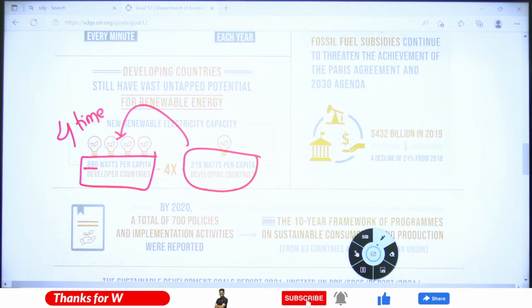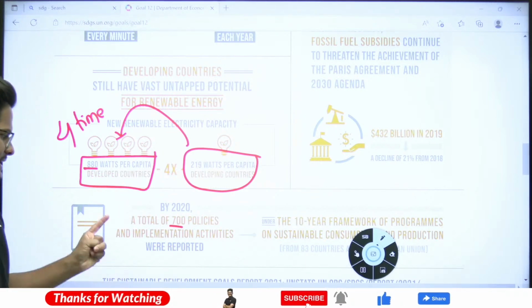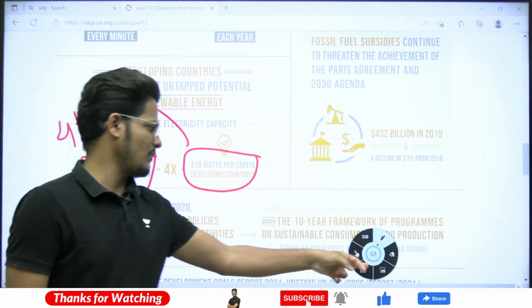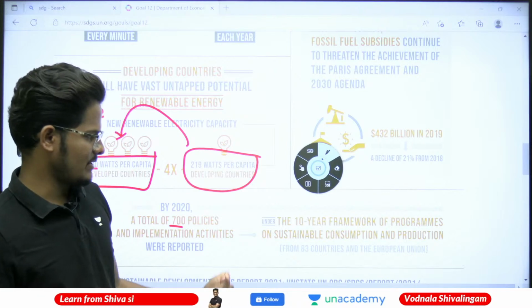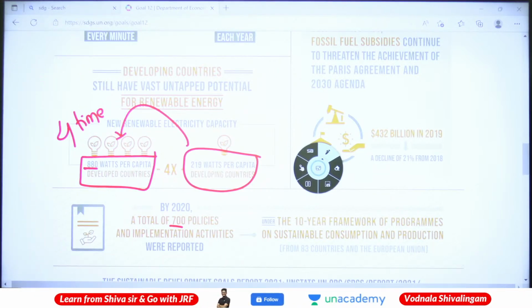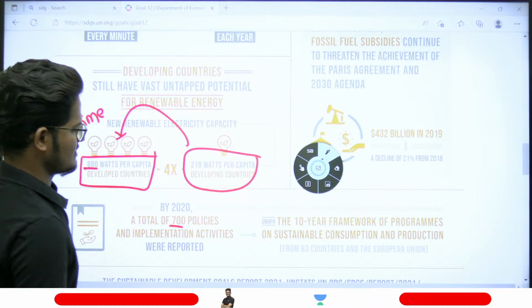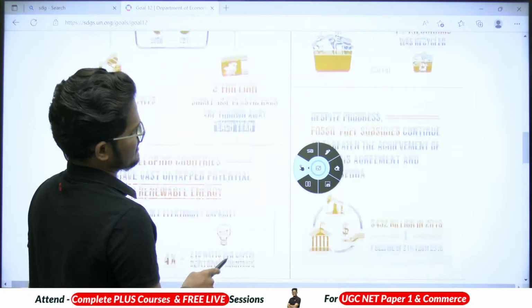By 2020, a total of 700 policies and implementation activities were reported, and the 10-year framework of programs on sustainable consumption and production from 83 countries and the European Union, that is 28 other nations. Right, that's about the one part.